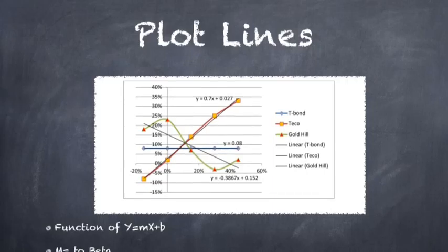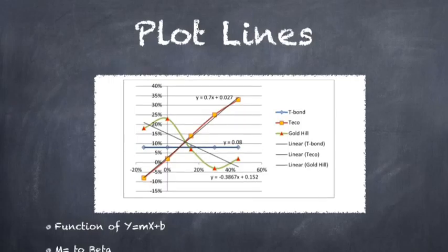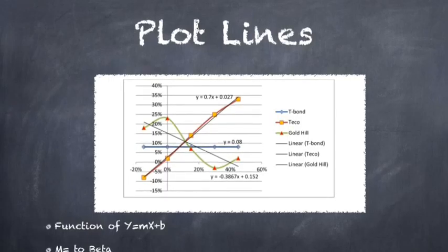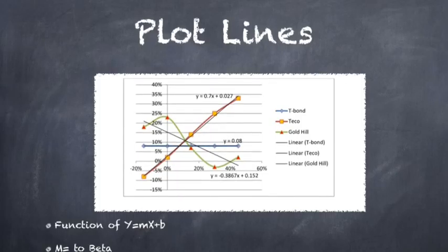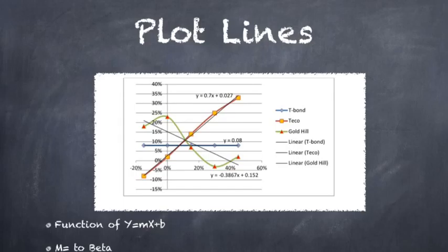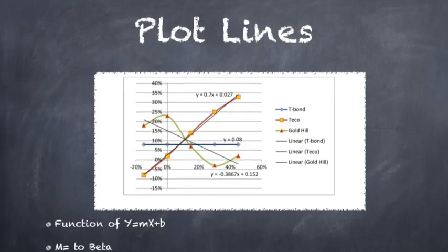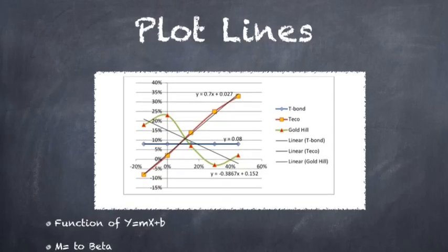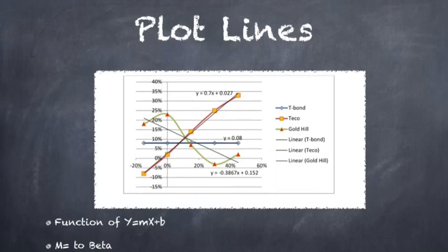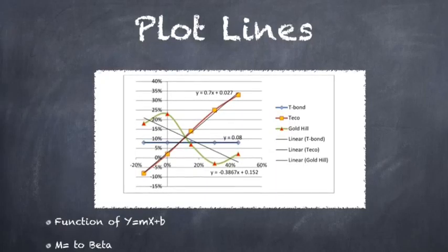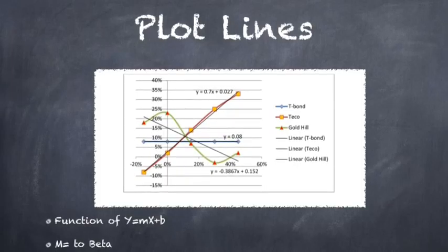Now that we understand some of the types of risk, we're going to go ahead and plot some lines. What you see before you here is TECO, the T-bond, and Gold Hill, as well as the regression lines for these 3 points. What we're really trying to show here is that the regression line and the actual returns have a distance or separation between the plot points and these lines, and that represents the standard error of each model. The further away from the model the line is, the less valid the model is at predicting returns.